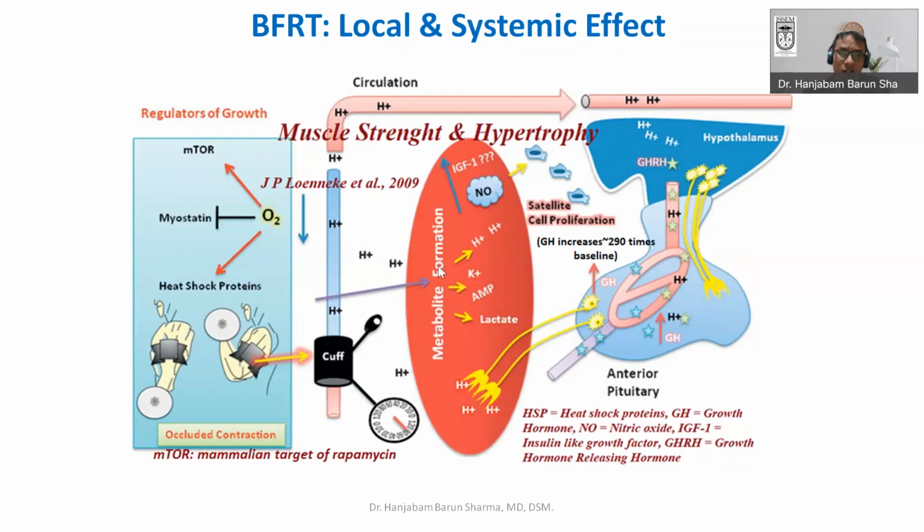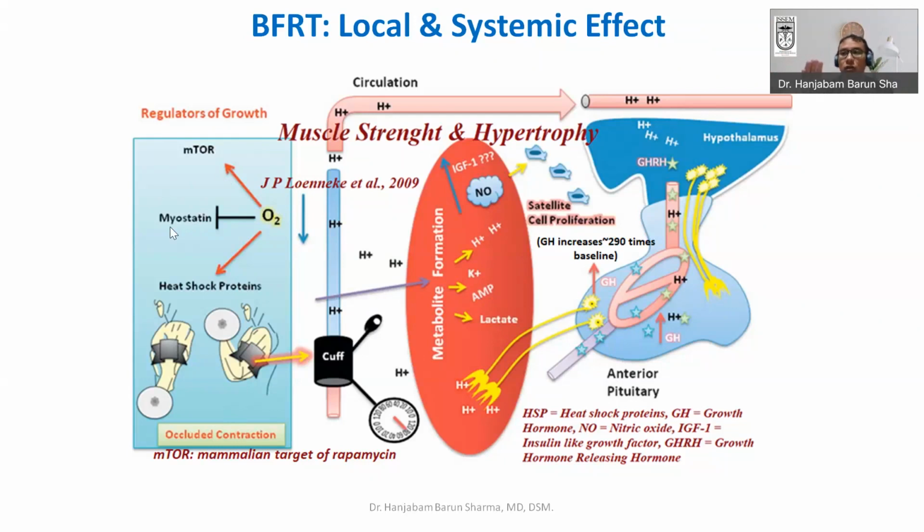We have already seen this, and because of the hydrogen ions and the secondary mechanisms, there is also a reduction in the availability of oxygen. That means 100% anoxia will not happen, but some kind of hypoxia-like effect will happen. Because of that, it will stimulate the mTOR pathway, and the mTOR pathway is very important for muscle growth. It will inhibit myostatin. Myostatin is basically the opposite of mTOR, it will not promote muscle growth.